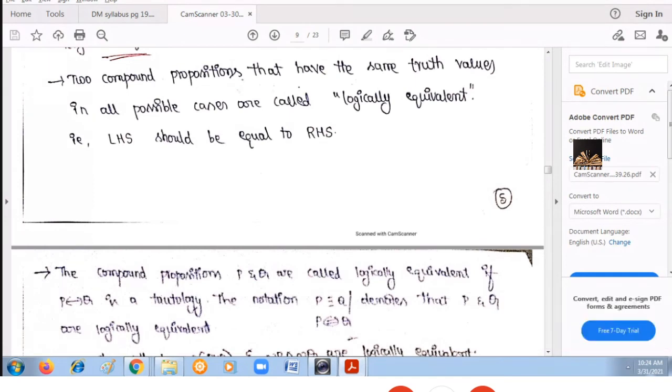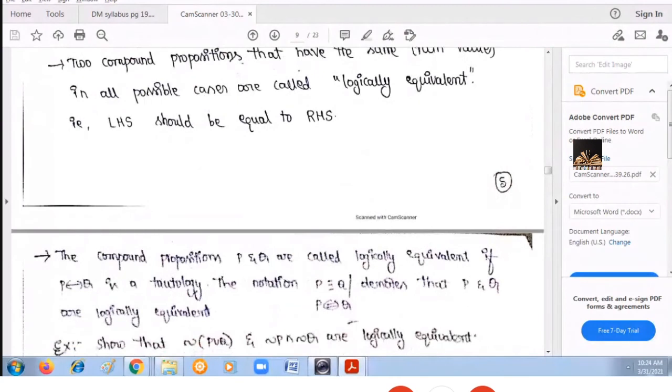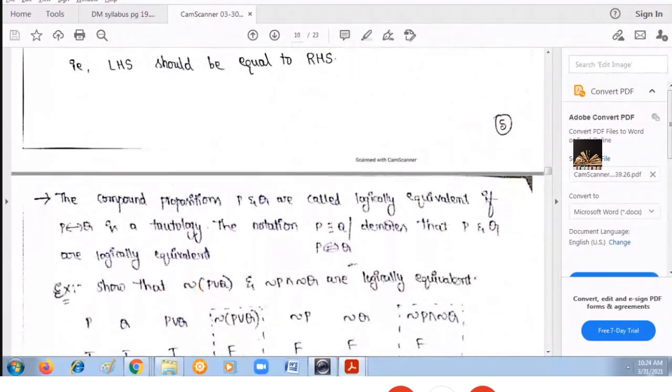So to prove whether the compound propositions are equivalent or not, there are two methods.